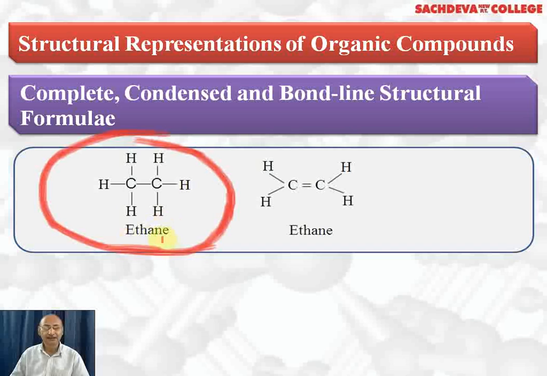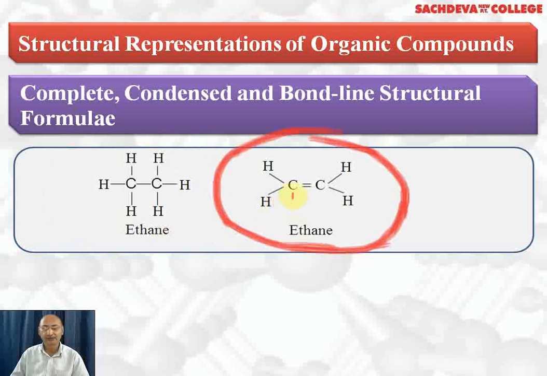Why is it called ethane? Because it has two carbon atoms. Whenever we have two carbon atoms, we write ETH as prefix. And whenever we have single bonds only and it is a hydrocarbon, we write ANE, because this compound belongs to the family of alkanes, which are saturated hydrocarbons which have only single bonds.